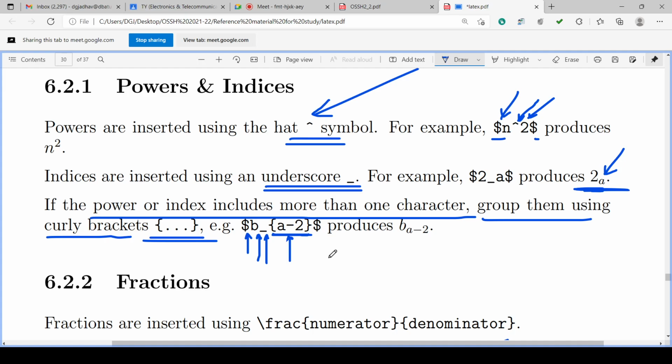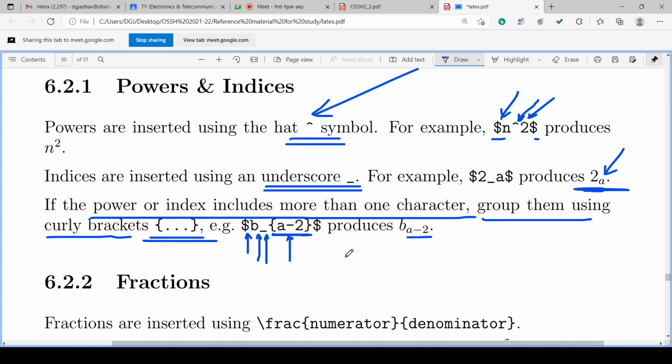Dollar B underscore curly bracket a minus 2 curly bracket dollar will produce B with index a minus 2. So this will be the index, B and index a minus 2.